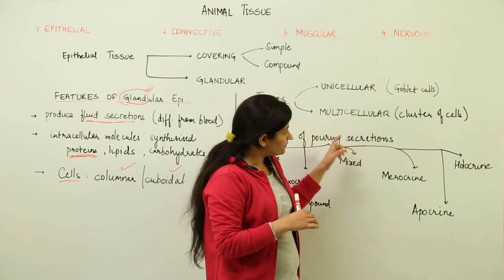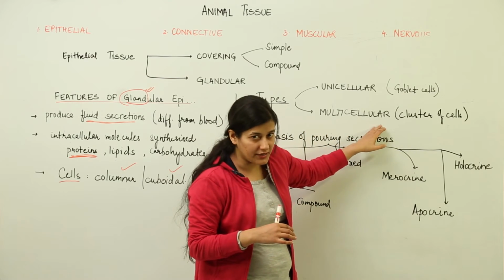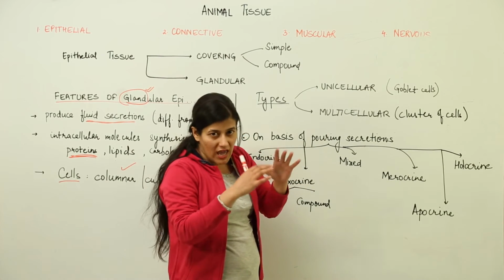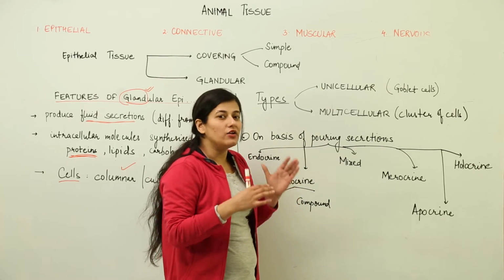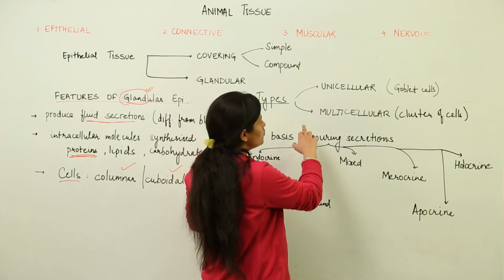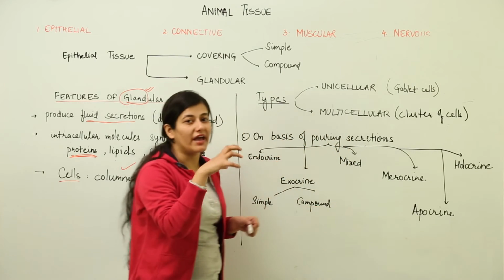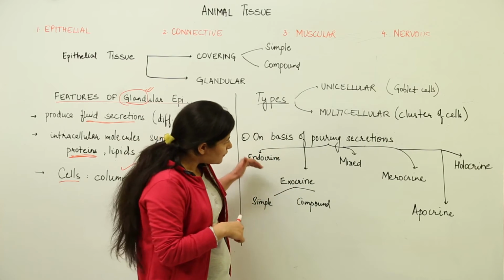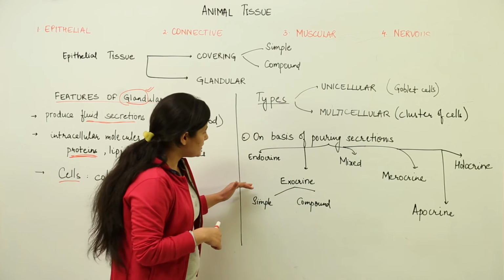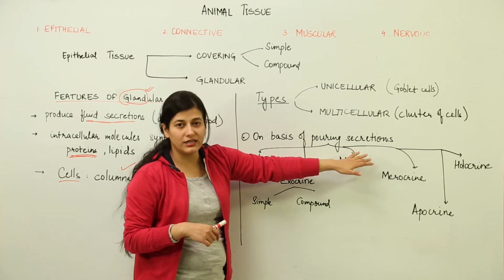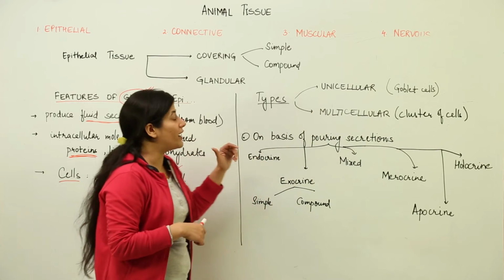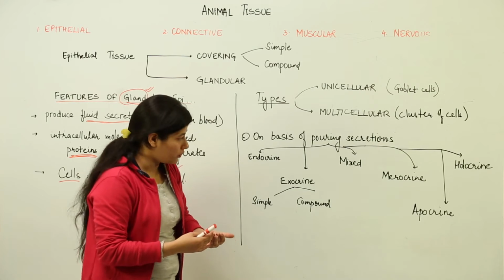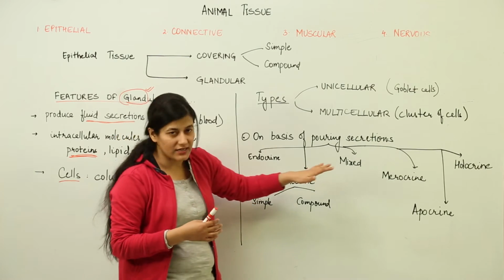On that basis, when we talk about multicellularity, we have a basic structure according to which those epithelial tissues are arranged, and on that basis, whether the arrangement pours the secretion directly into the bloodstream or into a duct, we have further classifications. You need to see how the secretion synthesized by the cells of glandular epithelium is thrown inside the body.